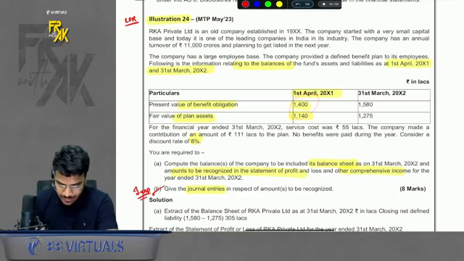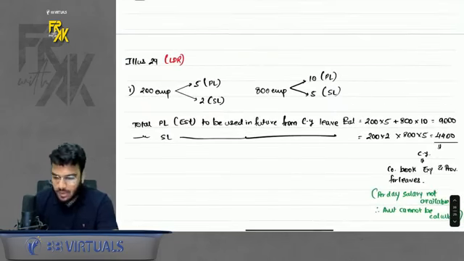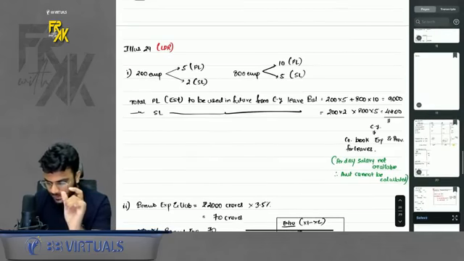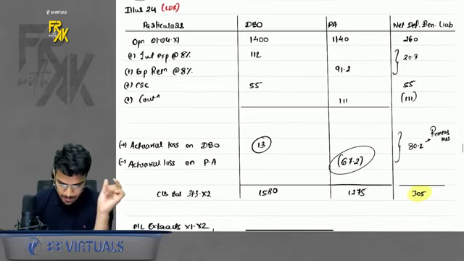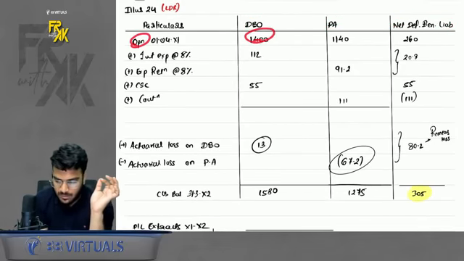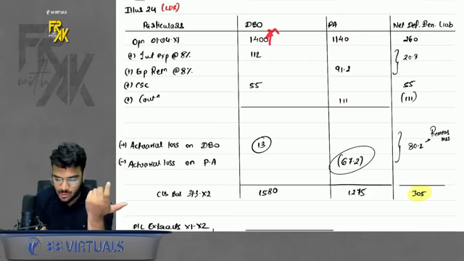So how to solve these type of questions, I will tell you. There is a very basic formatting which is involved here. Prepare 3 columns. One is DBO, one is plan asset, and one is net column. Okay, so likewise I prepared here. Opening DBO was given, PA was given, and net I wrote. Net, I guess liability is higher, so net it will be shown as liability.